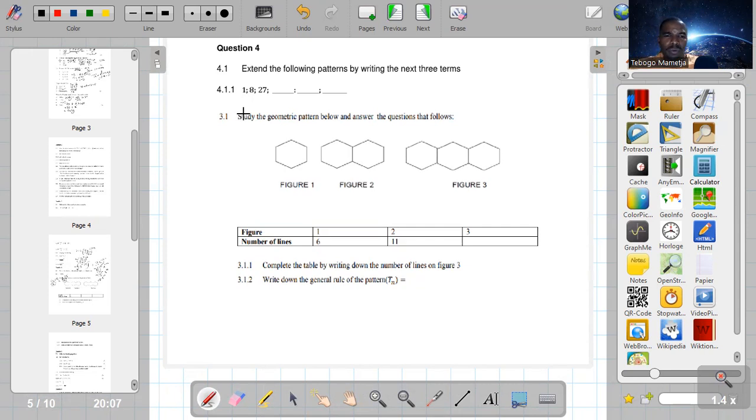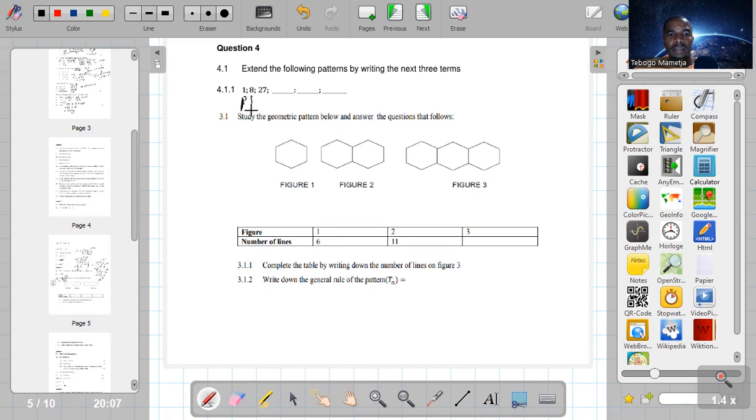So now when we look at these numbers, where do we recognize them from? Look at the numbers and tell me where you recognize them from. These numbers are called the perfect cubes. This number 1 was found by raising 1 to 3.